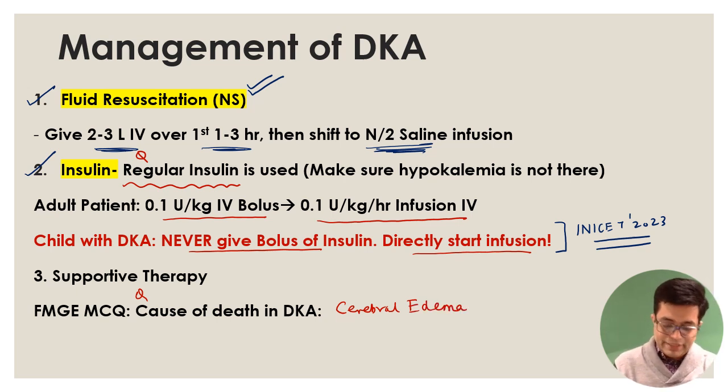Now, there is another thing. Diabetic ketoacidosis is the life-threatening complication seen in type 1 diabetes. Do you know that type 2 diabetes can also have a life-threatening complication? The name of that complication is HHS, also called HHC. What is the meaning of HHS? HHS stands for hyperglycemic hyperosmolar state. Sometimes it is written as hyperglycemic hyperosmolar coma.